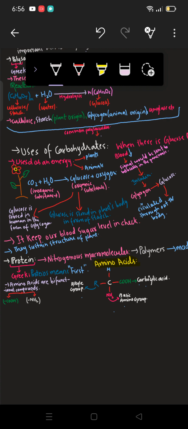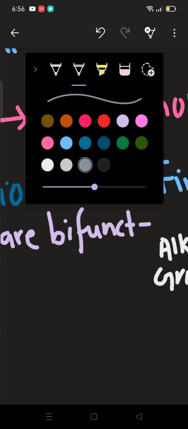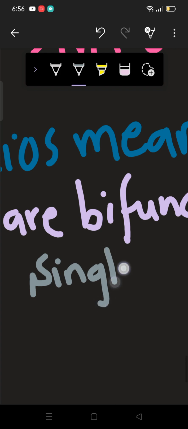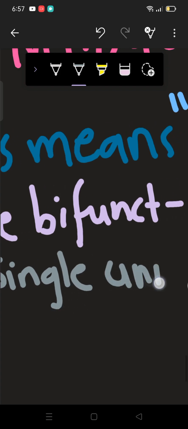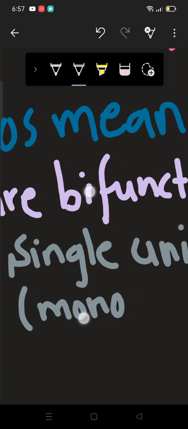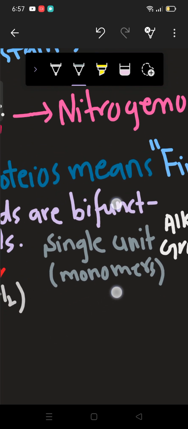Now these small units or these small monomers, as these are single unit only, so I should write this here as well. They are single units, or they are also known as monomers, and they'll combine together to form the polymer, which is protein.